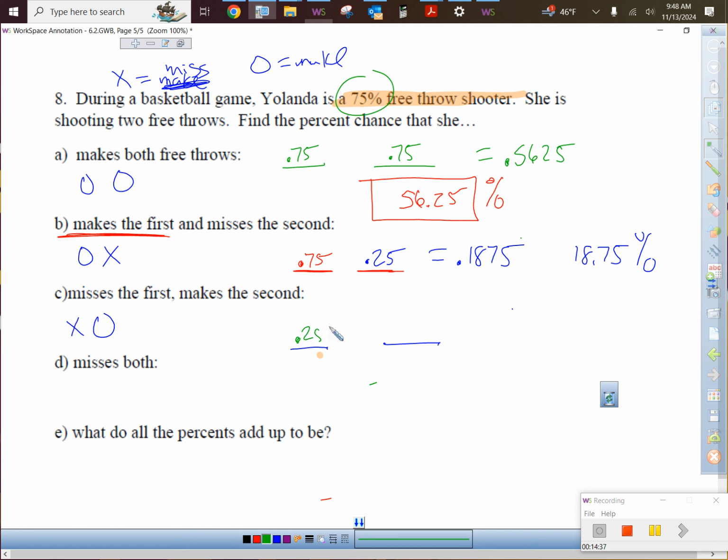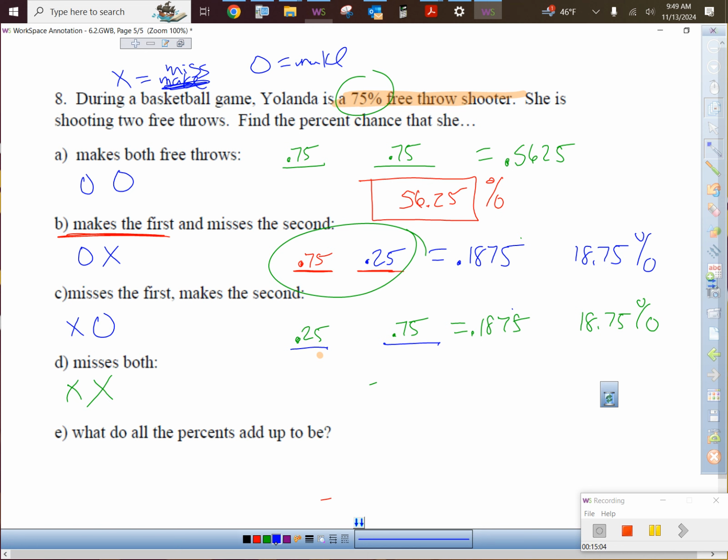25%. What's the chance that she makes the second one? So are you cool that she had a 25% chance of missing it and a 75% chance of making it? If I multiply those together, is that any different than those two numbers multiplied together? It's the same thing, right? So 0.1875, which is 18.75%. And what's the chance that she misses both? Hey, she's pretty good at free throws, right?